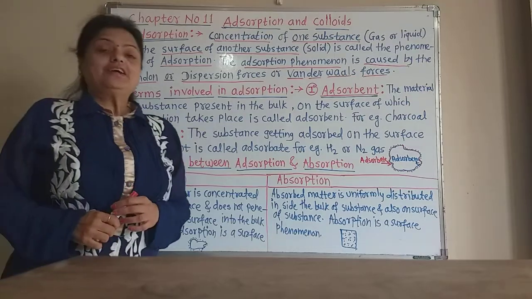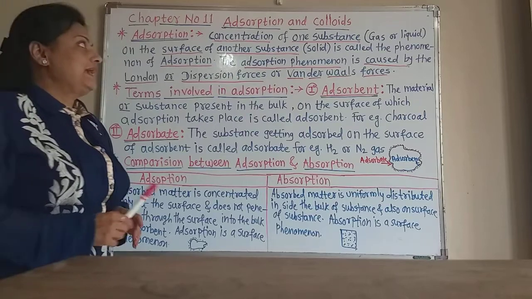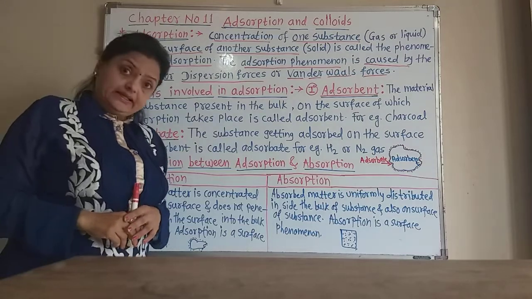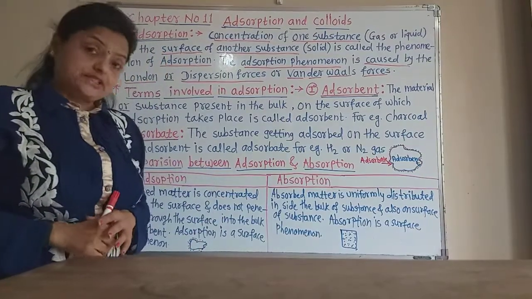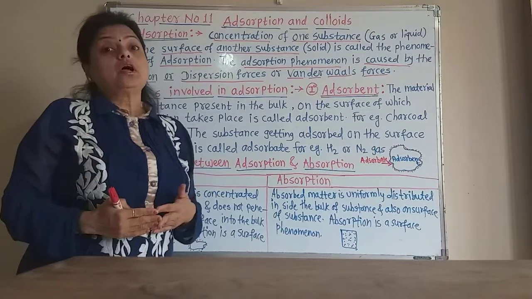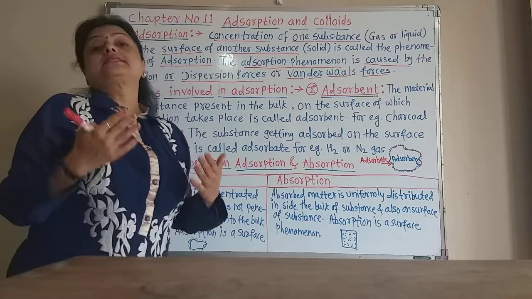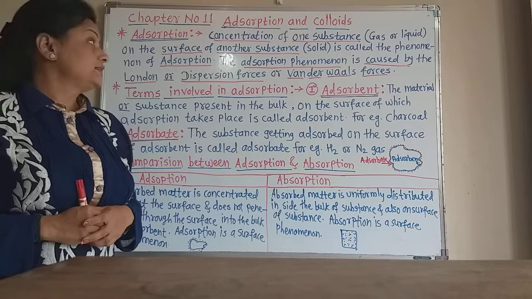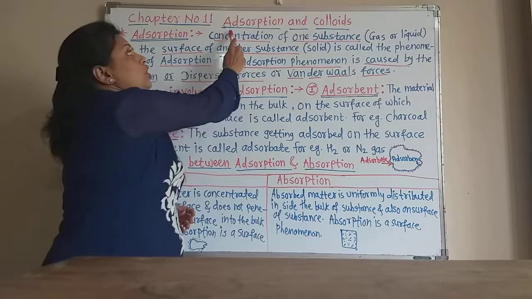Now today we are learning the new chapter, chapter number 11, adsorption and colloids. You are familiar with the word colloids or colloidal substances. We will see in detail in this chapter about the colloids. The particles having the size of nanometer generally form the colloidal substances or colloids. But first we have to learn about adsorption.